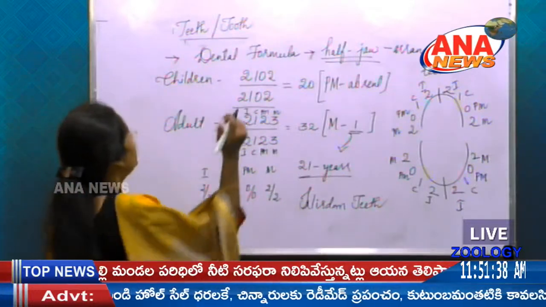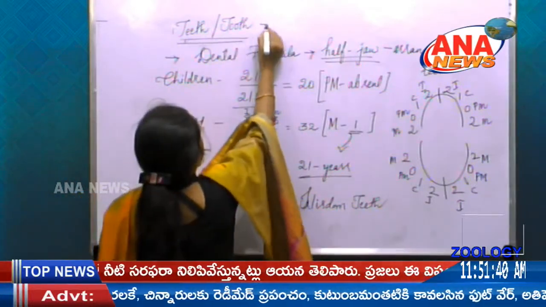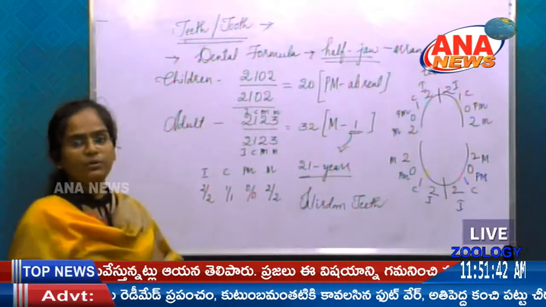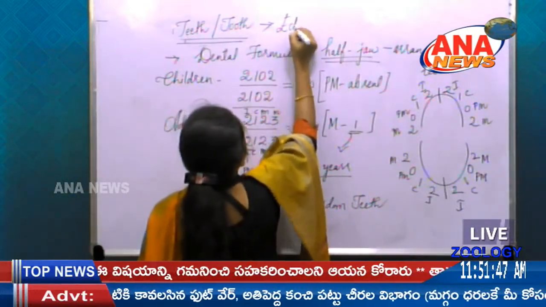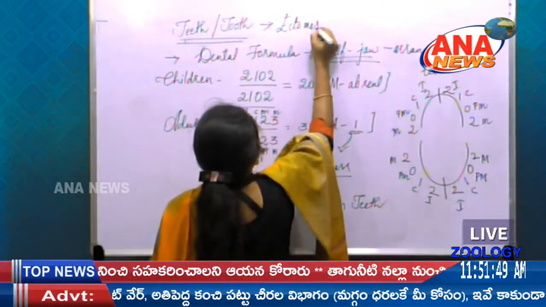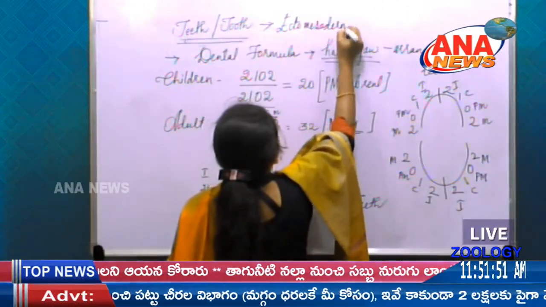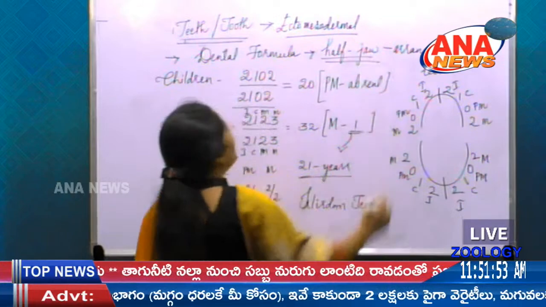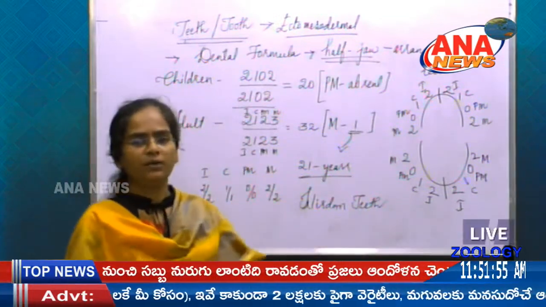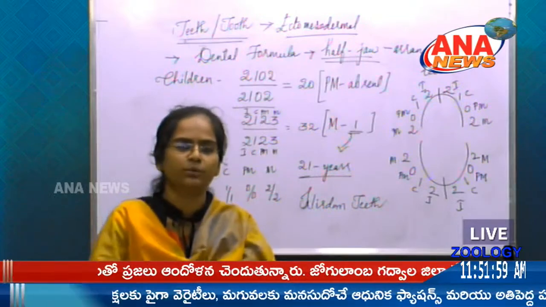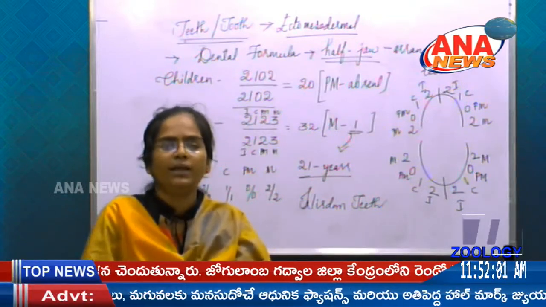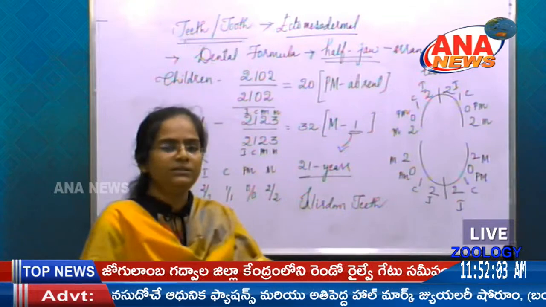So next here, the origin of teeth, if you observe here, that is nothing but ectomesodermal origin. So what is this ectomesodermal origin? So we can know this by drawing the structure of tooth.